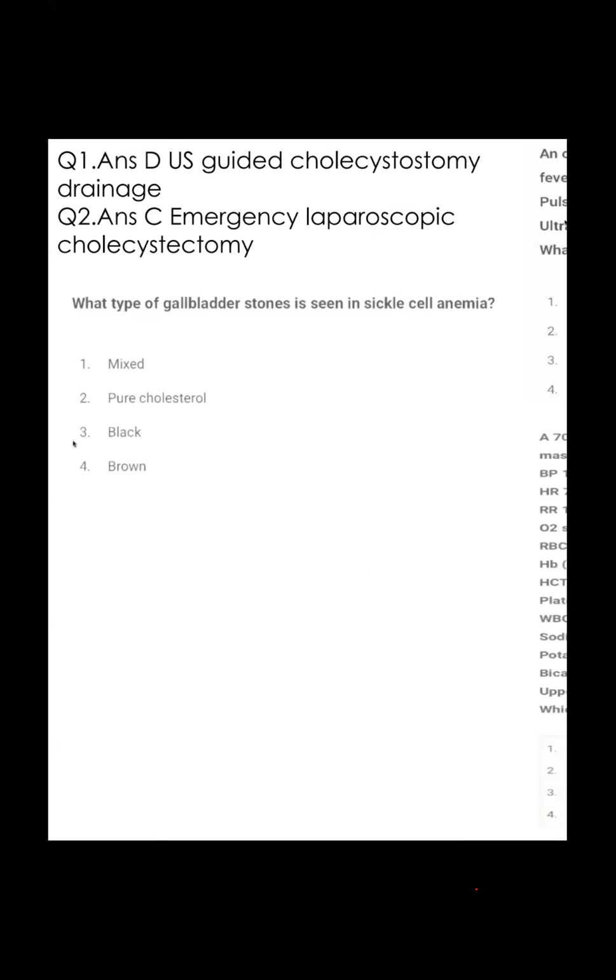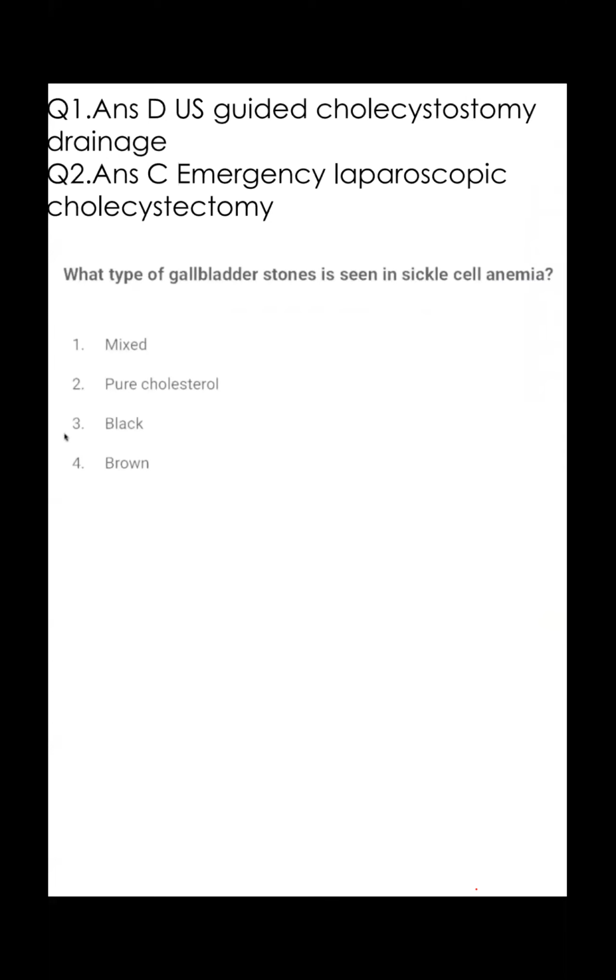First question. What type of gallbladder stones is seen in sickle cell anemia? Mixed, pure cholesterol, black, or brown? It's a basic, common question. When a sickle cell anemia patient presents to your hospital with gallbladder problems, this is a common question. I always strongly emphasize the edited notes I have given. In this topic you will face two questions. Just try to understand what stone we will find in a sickle cell anemia patient.